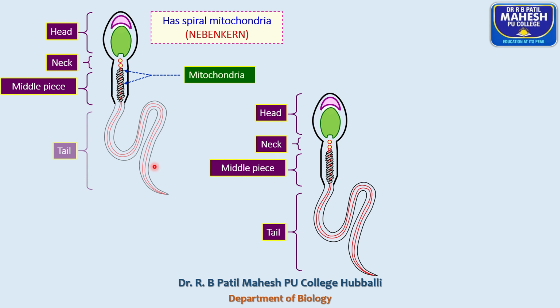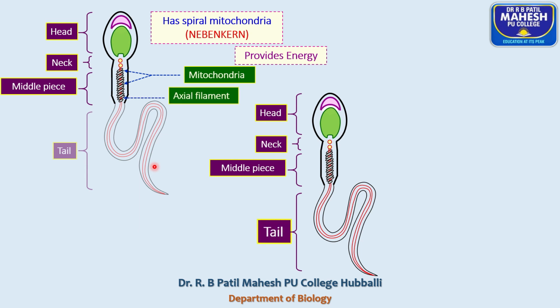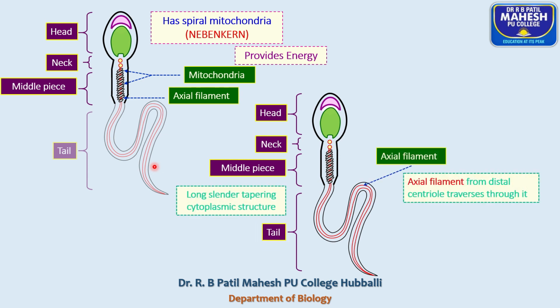Then the neck is followed by the middle piece, and the middle piece mainly consists of mitochondria, arranged in a spiral sheath called the nebenkern. Mitochondria are the only source of energy for motility of the sperms. Is that good? Next one. The middle piece is followed by the tail region.